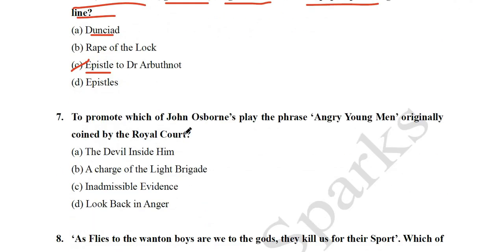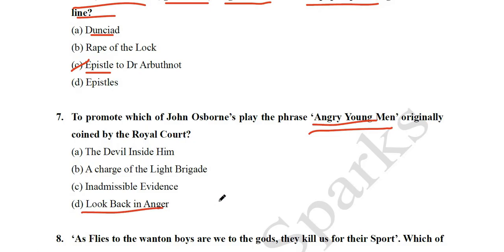Next question we have: to promote which of John Osborne's plays was the phrase "angry young man" originally coined by the Royal Court? So you see this phrase is very, very important when you read the history of English literature. There are so many groups of writers, playwrights, theater persons. So "angry young man" is one of them. The options: The Devil Inside Him, Charge of the Light Brigade, Inadmissible Evidence, Look Back in Anger. So its answer is Look Back in Anger.